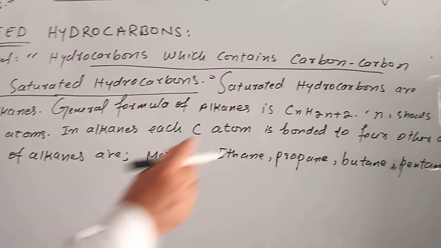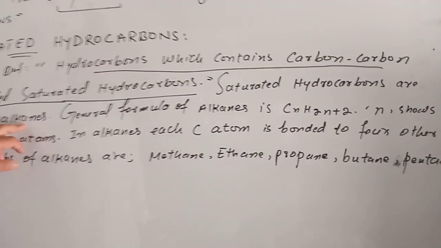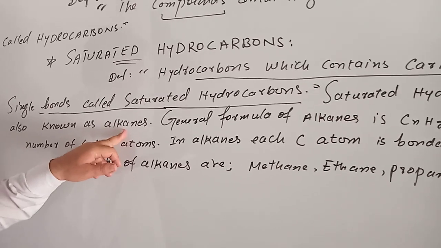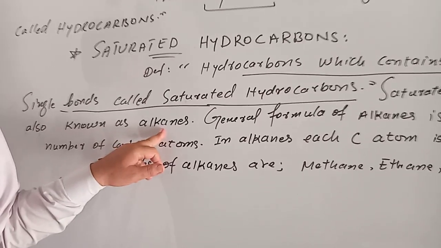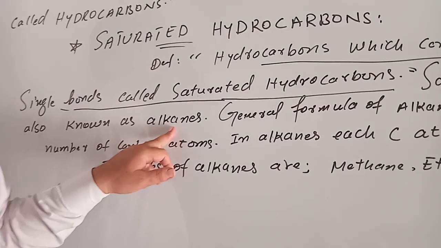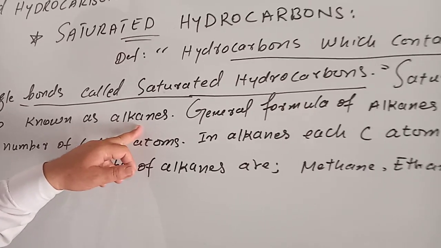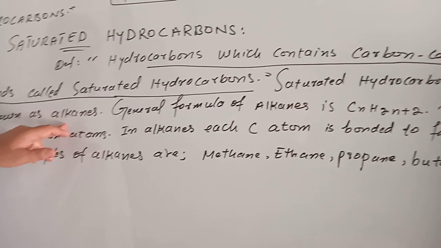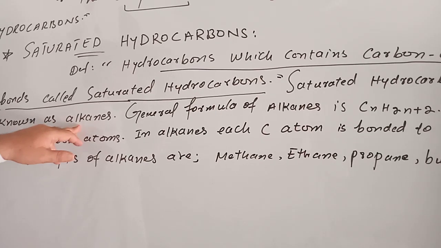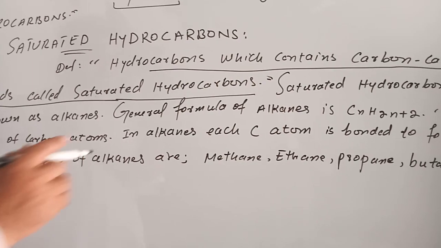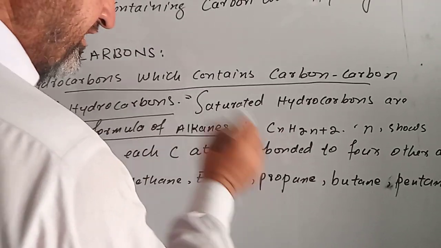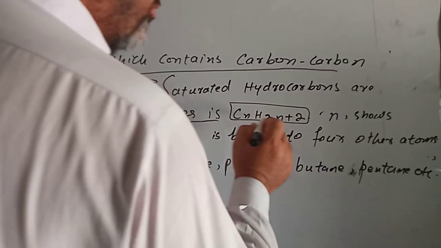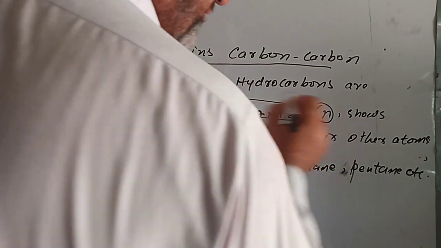Now the saturated hydrocarbons are also known as alkanes. Why are they known as alkanes? Because they contain single bonds between carbon-carbon atoms and carbon-hydrogen atoms. But the main thing is that the carbon-carbon atoms contain a single bond. The general formula for alkanes is CnH2n+2, where n shows the number of carbon atoms.